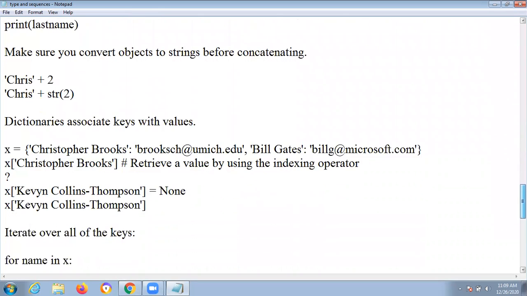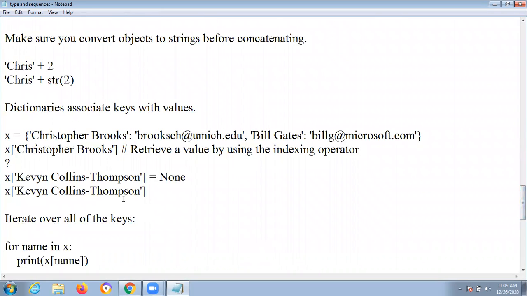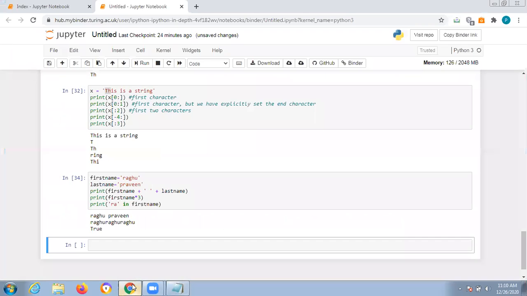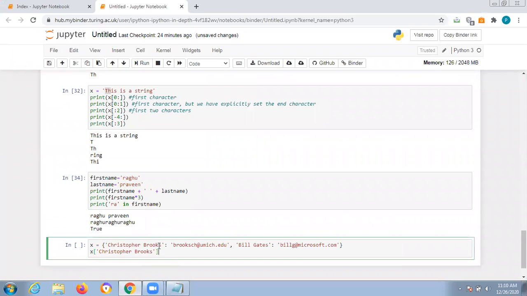One more model is there: the dictionary. Every time, a dictionary will be enclosed in flower brackets. Let us take this example again. In the flower brackets, let us assume this is the book name and this is the author email ID. You are just giving Christopher Brooks. What will be displayed? This mail ID will be printed. Suppose you give Christopher Brooks means Bill Gates, that means key value pairs will be associated.